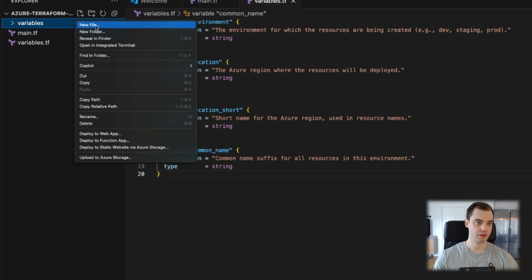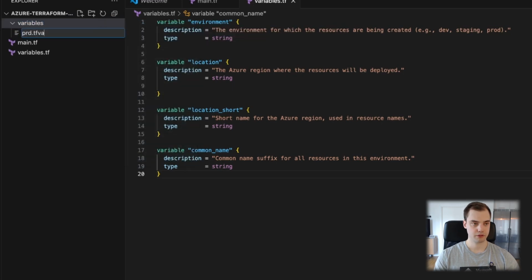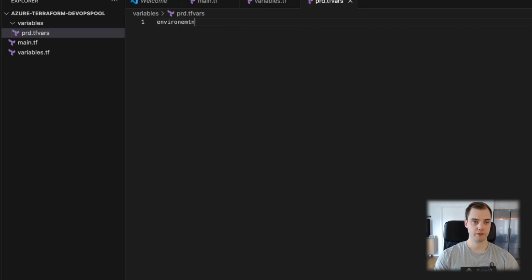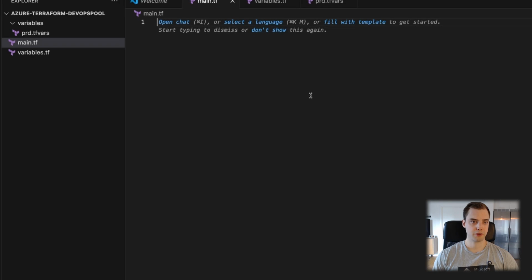Prod tfvars, and in here the environment is production. The location, I'm actually gonna run Sweden Central for that. The location short, I like it to be SC. And the common name for this then we'll call manage pool. Okay, so we have some of the prereqs away.